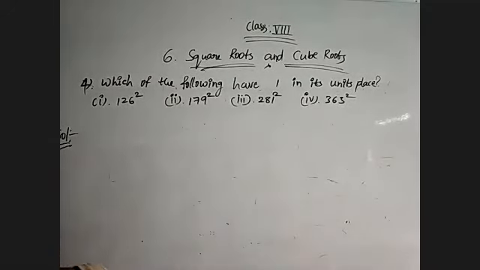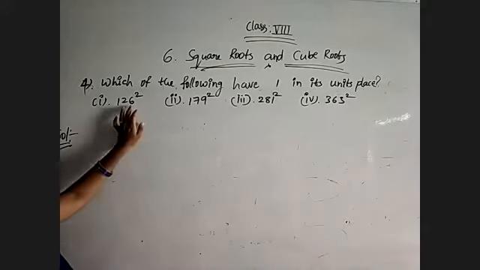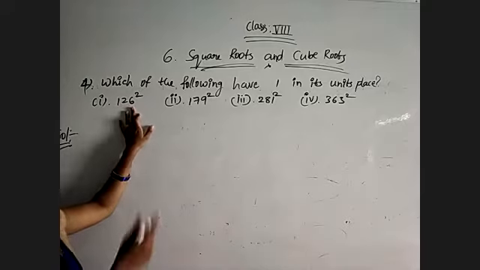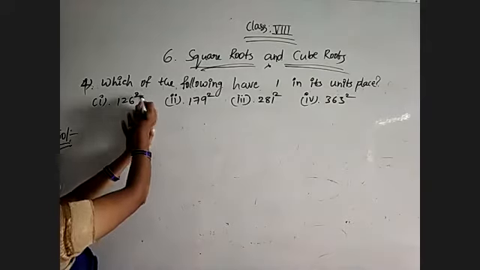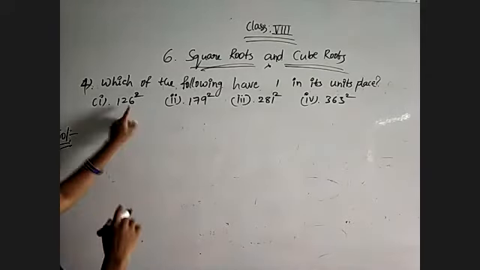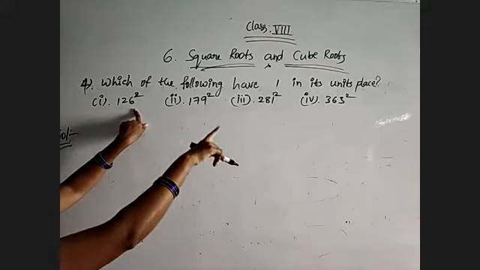Okay, now observe the question. Which of the following have 1 in its unit place? So, a very simple question. Already we know the properties of square numbers. When the number is having 6 in its unit place, then what will be its square value? So here they have indicated squares only. Okay, 6 square, 6 sixes are 36. The unit digit we are getting is 6 for this. But what we need is 1.